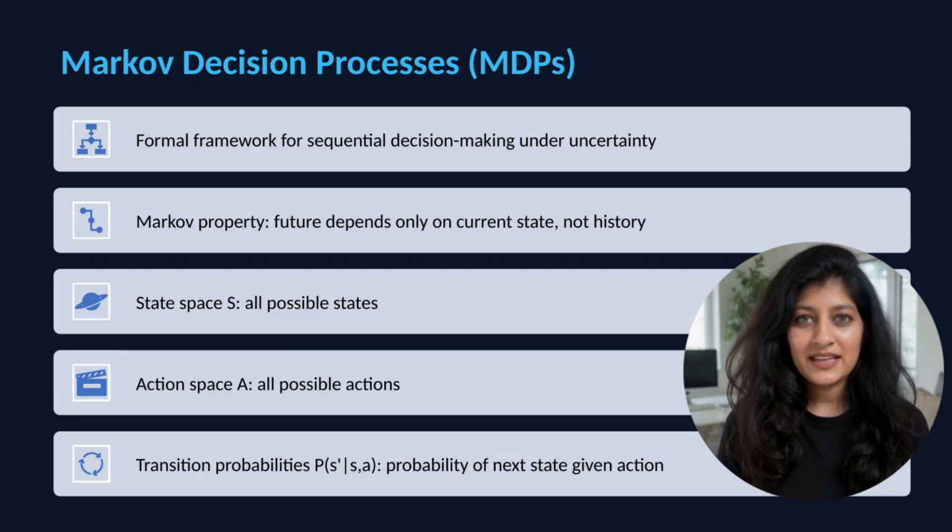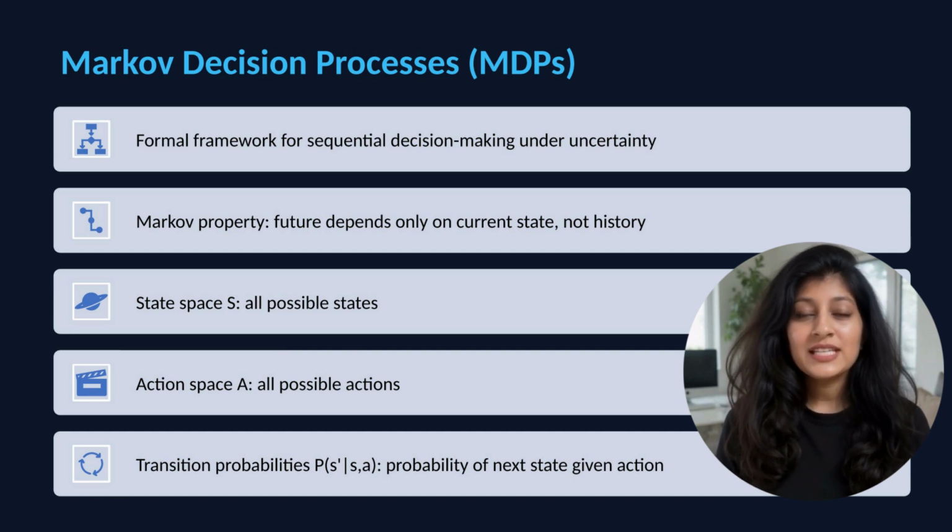Reinforcement learning typically assumes the Markov decision process, MDP, framework. An MDP is a tuple (S, A, P, R, γ). S is the state space, A is the action space. P(s'|s,a) are transition probabilities. Given state and action, the probability of reaching each next state. R(s,a) is the reward function, immediate reward for action in state. γ is the discount factor, between 0 and 1, determining how much we value future versus immediate rewards.